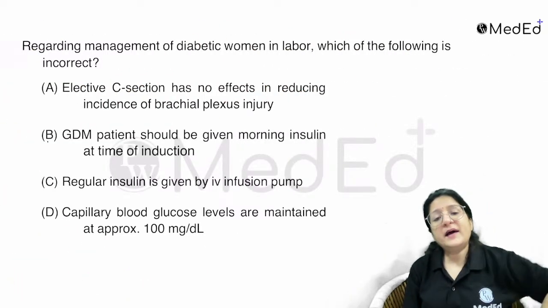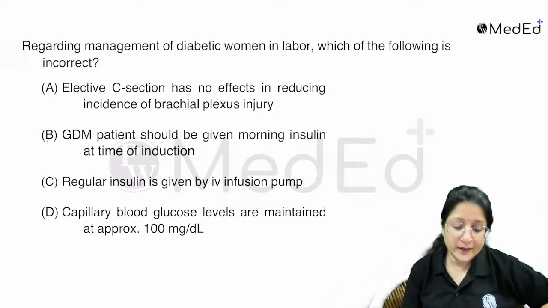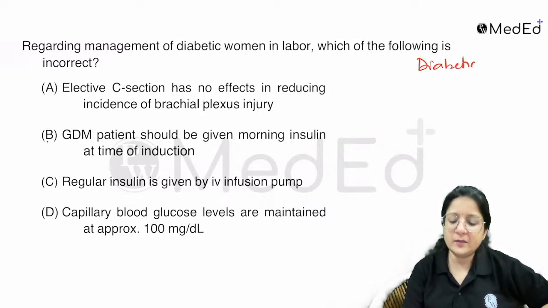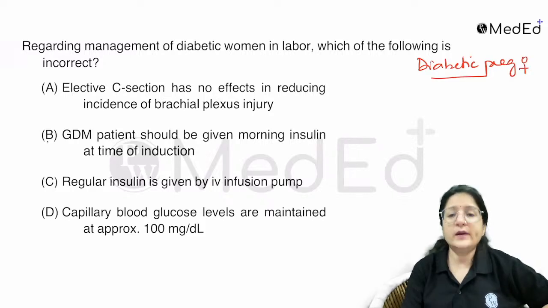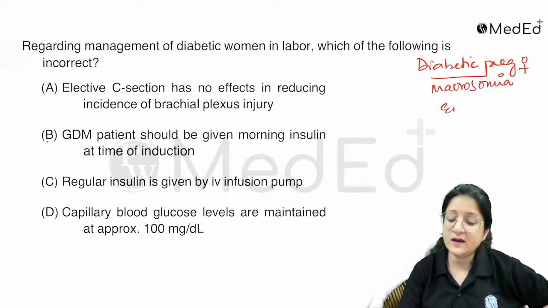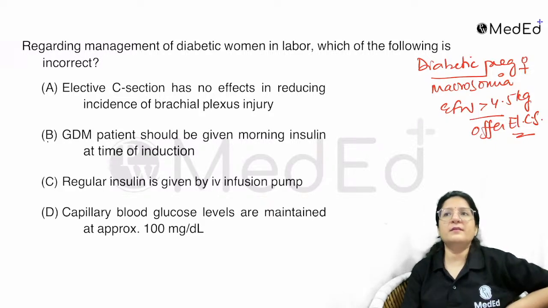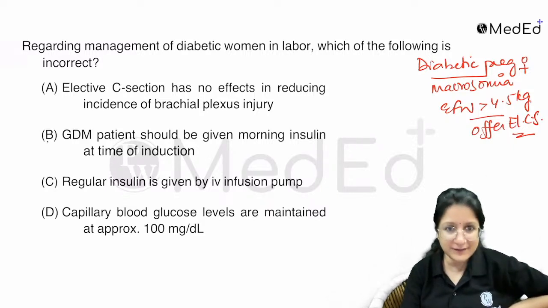Next question. Regarding management of diabetic women, which of the following is incorrect? See, interesting. Elective cesarean section has no effect. In diabetic pregnant patients, especially because of the risk of macrosomia, if the estimated weight is more than 4.5 kg, it has been suggested to offer elective cesarean section, right? To do what? To decrease the risk or possibility of shoulder dystocia. This is something that is generally offered.